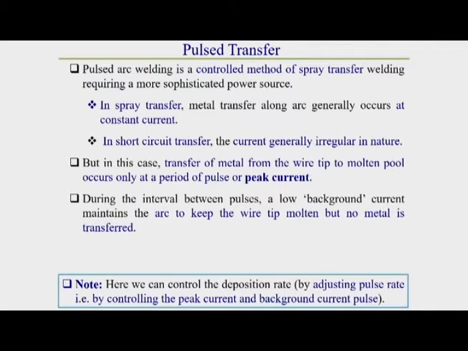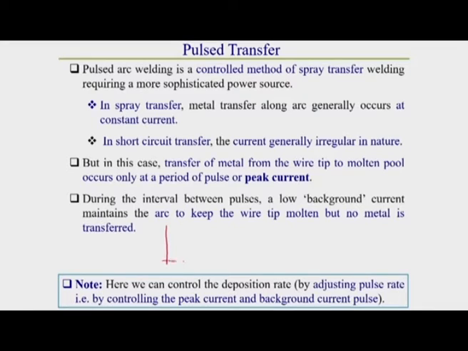In the case of short circuiting or free flight types of metal transfer, what do we observe? In free flight or spray metal transfer, we observe that the current is almost constant over the drop transfer time. In short circuiting, we observe that the current varies irregularly. But in this pulse mode metal transfer, the current variation is in a predefined fashion. Here some specific pulse rate is used to control the deposition rate of molten droplets. That is why this is called pulse mode of metal transfer.